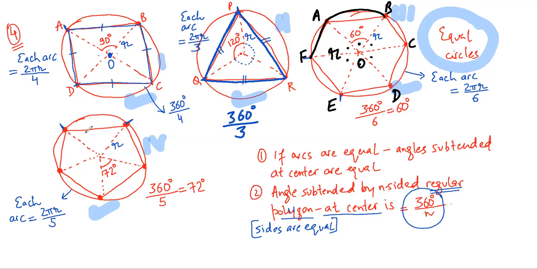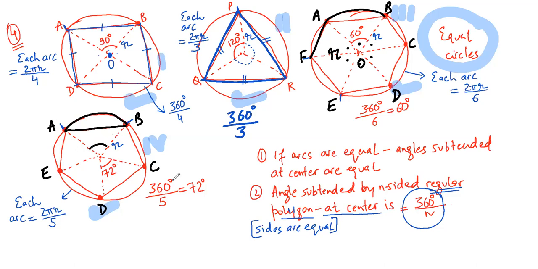It has 5 sides. It is a pentagon which is drawn in a circle. Again, we can name this as A, B, C, D, E. Now, the sides of the pentagon are the chords of the circle. The chords also form these arcs. And the chord as well as the arc subtend an angle of 72 degrees.